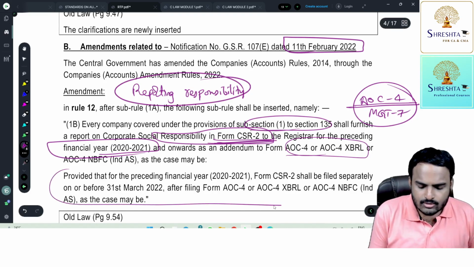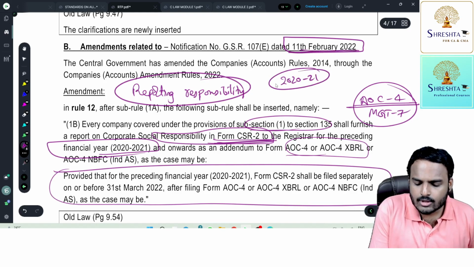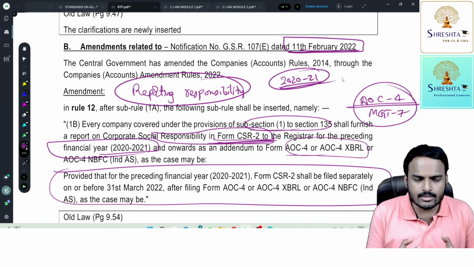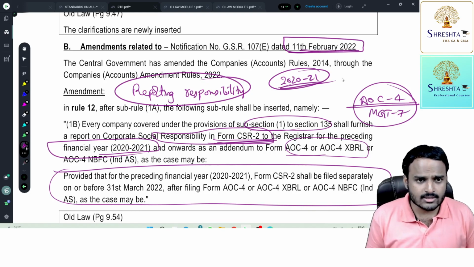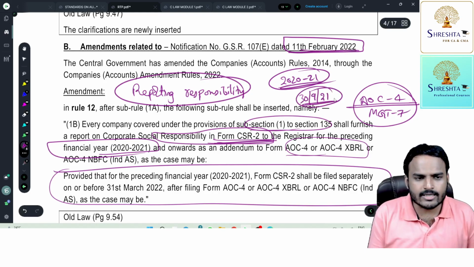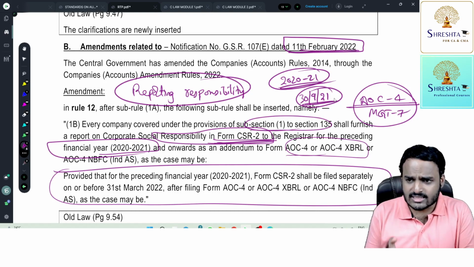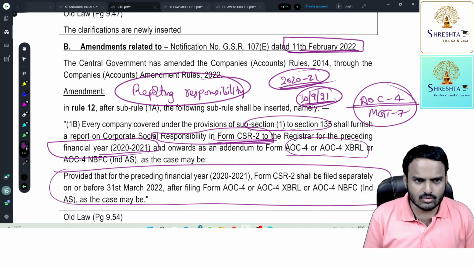But they realized that this was very late. Why? Because with respect to 2020-21, we need to conduct AGM within 6 months from the closure of financial year. I hope everyone is aware of the due date of AGM. Within 6 months from the closure of financial year, the maximum time gap between two AGMs shall not exceed 15 months, right? So worst situation, 30th September 2021 is the last date for conducting general meeting. And from the date of general meeting, within 30 days, you need to file AOC 4 with ROC.